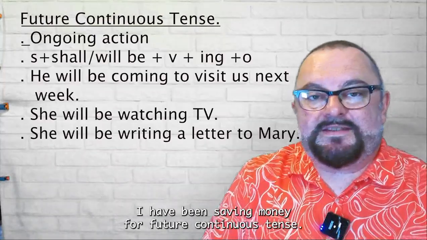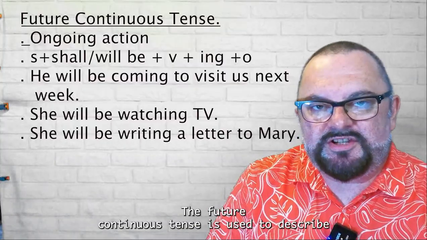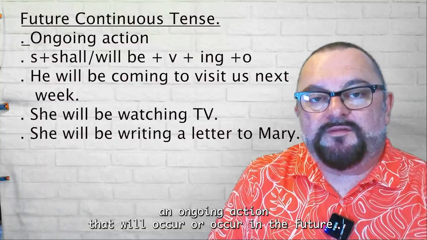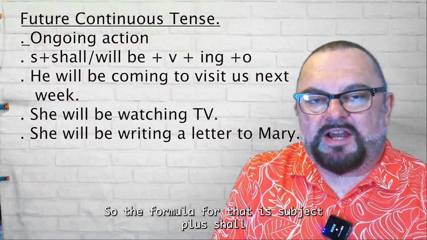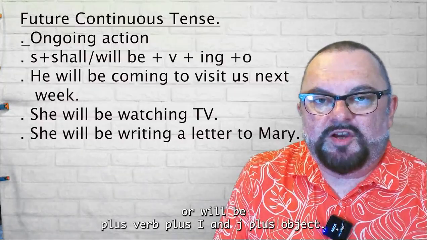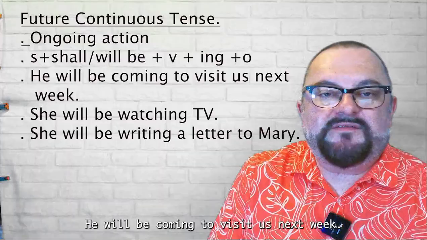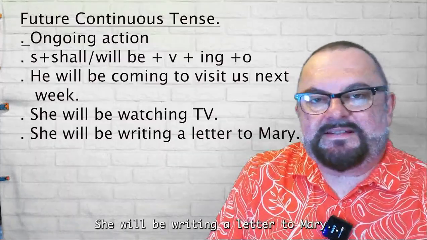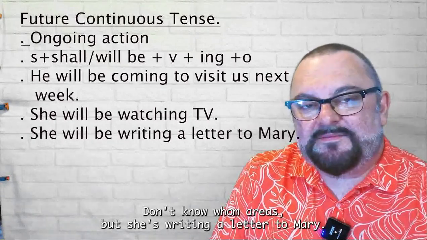Future continuous tense. The future continuous tense is used to describe an ongoing action that will occur in the future. So the formula for that is subject plus shall or will be plus verb plus ing plus object. So examples, he will be coming to visit us next week. She will be watching TV. She will be writing a letter to Mary. Don't know who Mary is, but she's writing a letter to Mary.